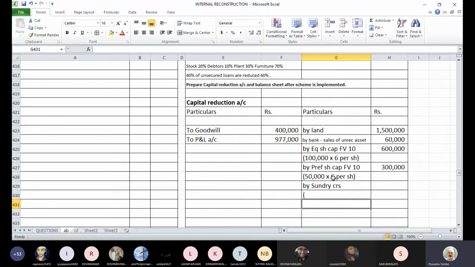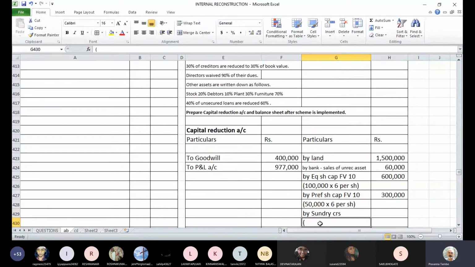Out of that, 30% have agreed. These are the balances of creditors who have agreed for some settlement, and they have offered you 70% discount. Okay, so this is how we have to do the calculation.